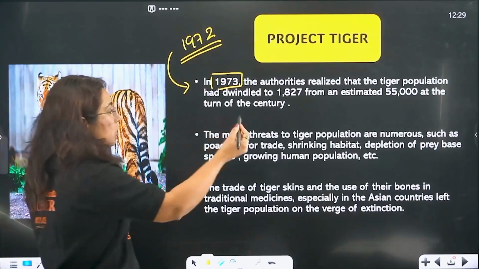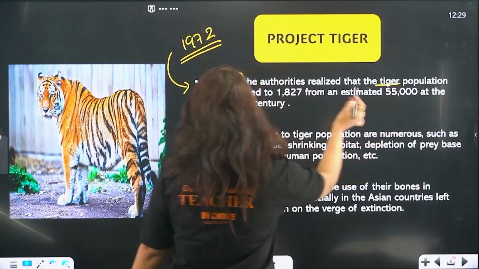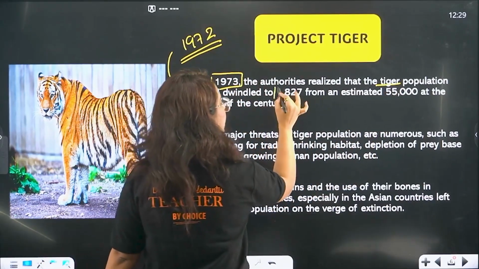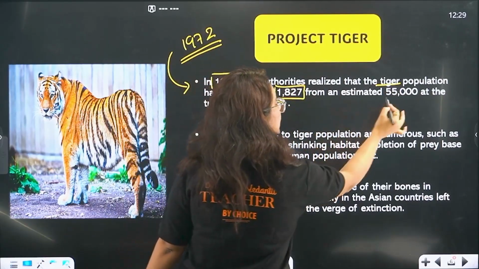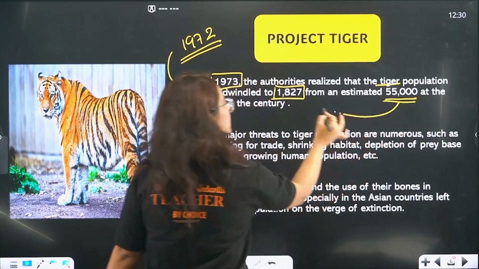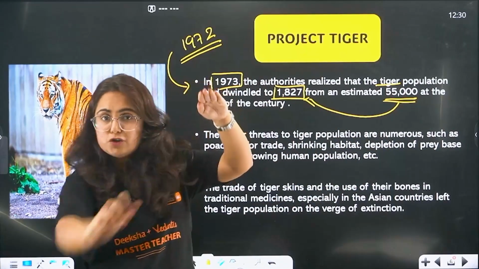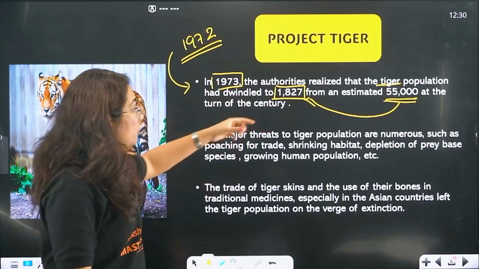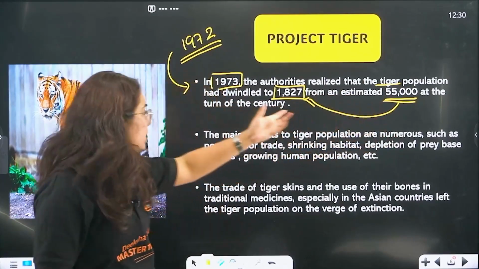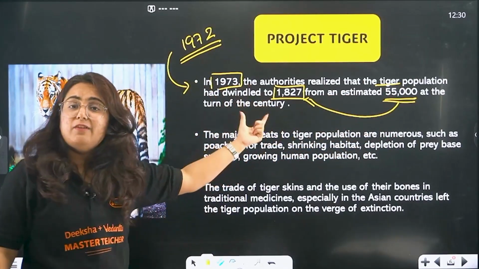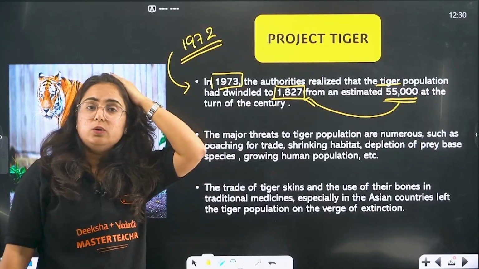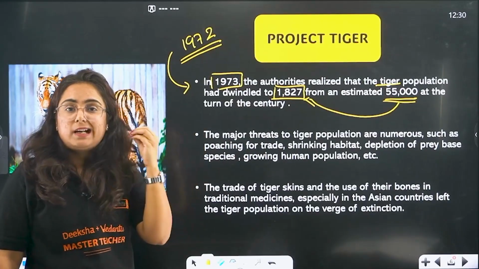The authority realized that the tiger population had dwindled to 1827 from an estimated 55,000. It became a vulnerable species whose population dropped suddenly. So from 55,000, tragically, only 1827 tigers were left in the country. Don't you think that this is critical?